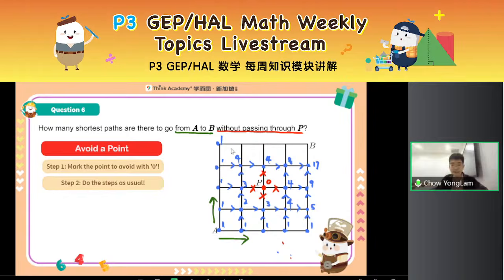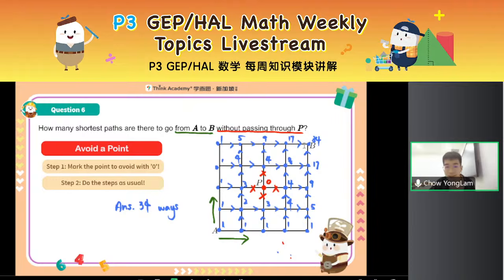Okay, next. 1 plus 4 is 5. 5 plus 4 is 9. 9 plus 8 is 17. 17 plus 17 is 34. Got it, right? The answer, there are 34 ways. You see, you don't even need to do much equations or whatever. It's just addition, right? Adding the number of ways to reach each point.